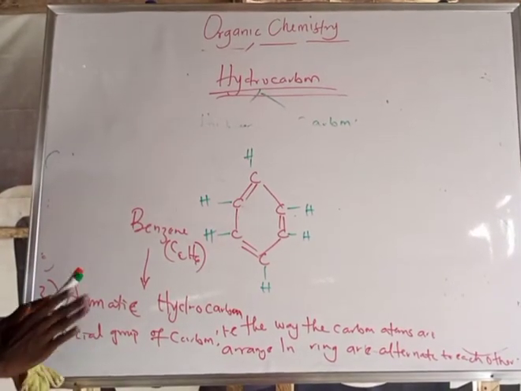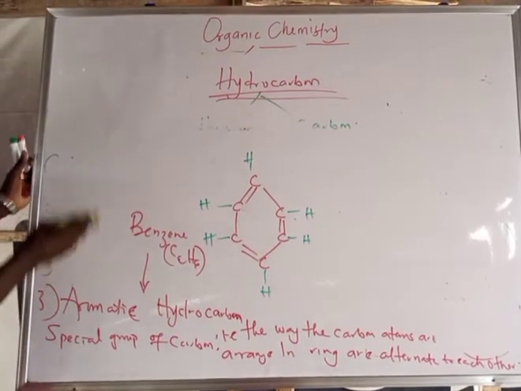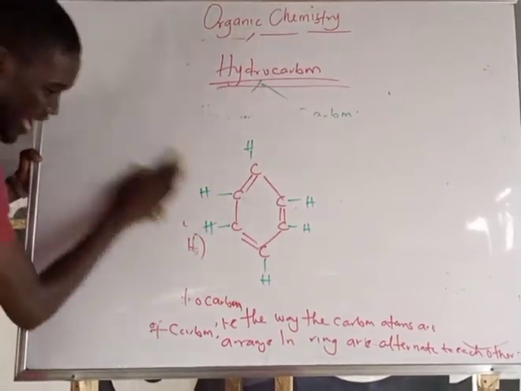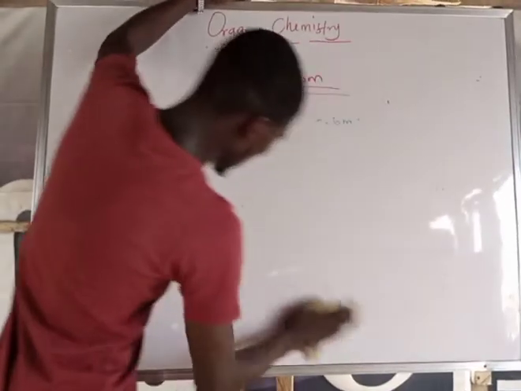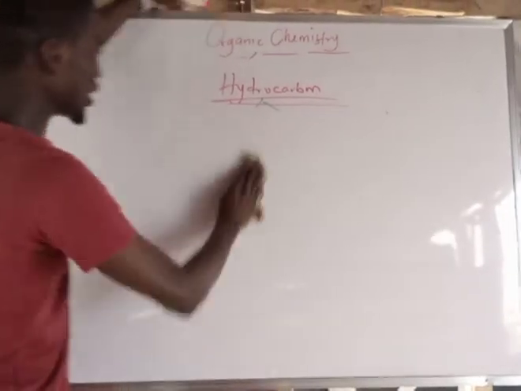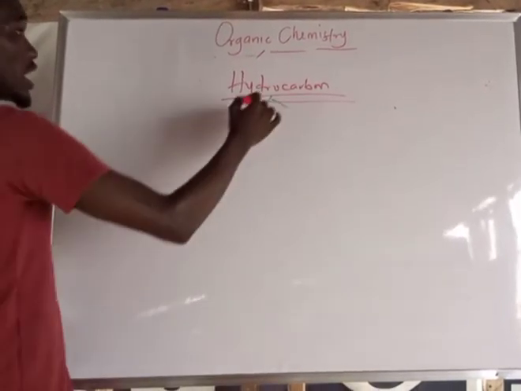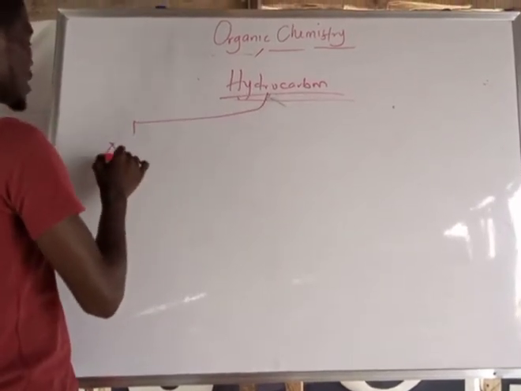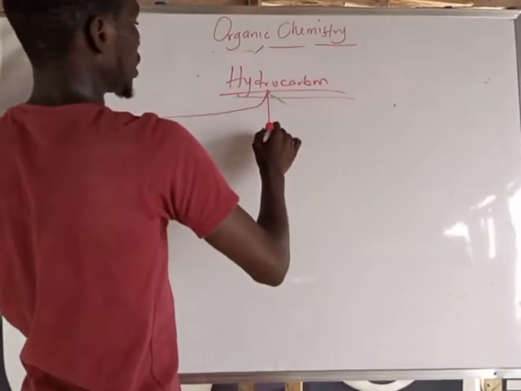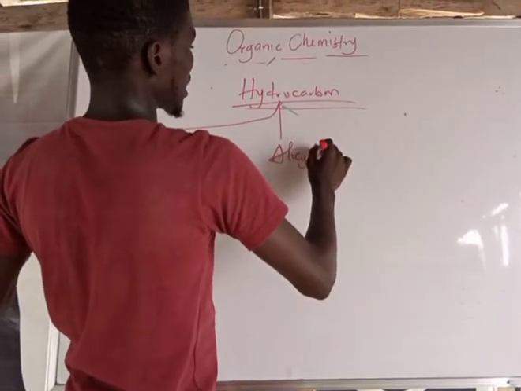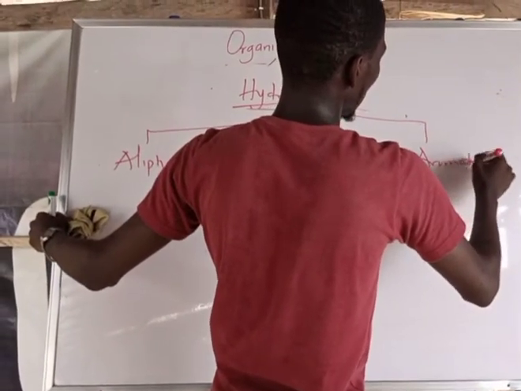That is for the categories of hydrocarbon. Now I also want to cover the groups of hydrocarbon. Before we move to the groups of hydrocarbon, I would love to sketch out the way I'll be treating my organic chemistry class. I have this to be aliphatic, I have this to be alicyclic, and I have this to be aromatic.